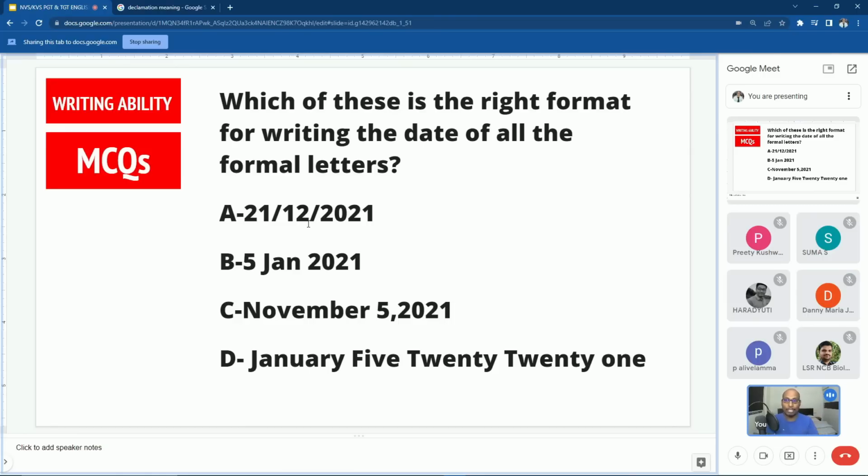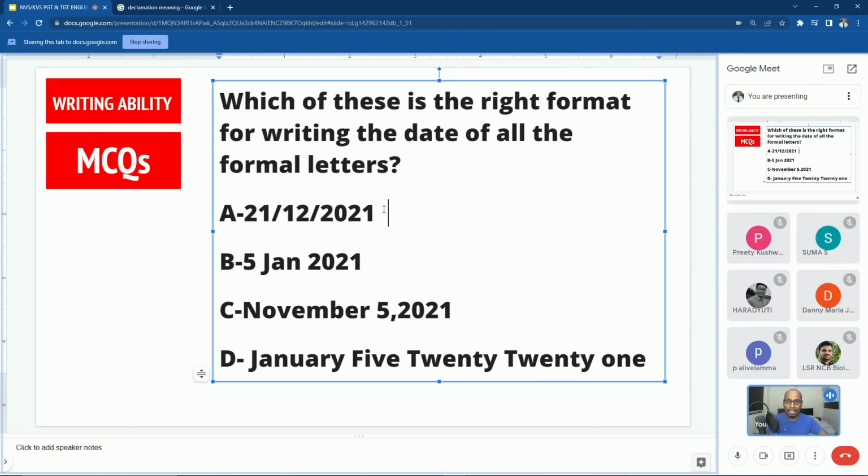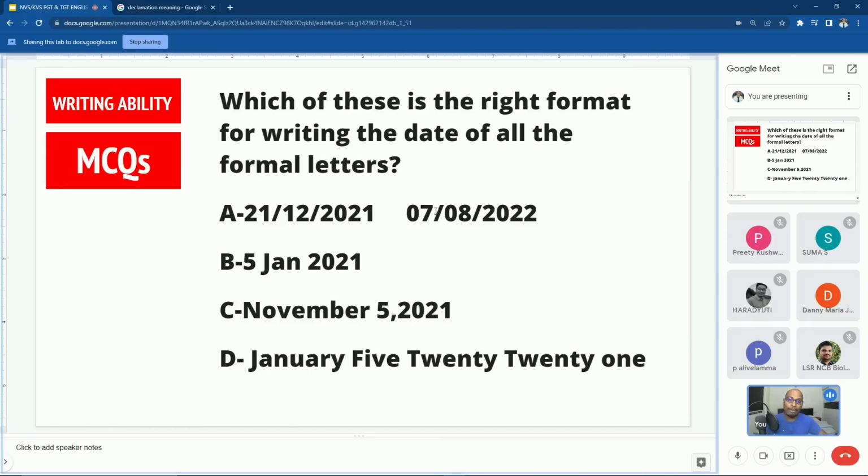Most of us use this A format in writing official letters, but that will be confusing. For example, what is today's date? Tell me, Danny. 7th August, sir. 07/08/2022. Correct, Danny? Yes, sir. Now you have written it this way.